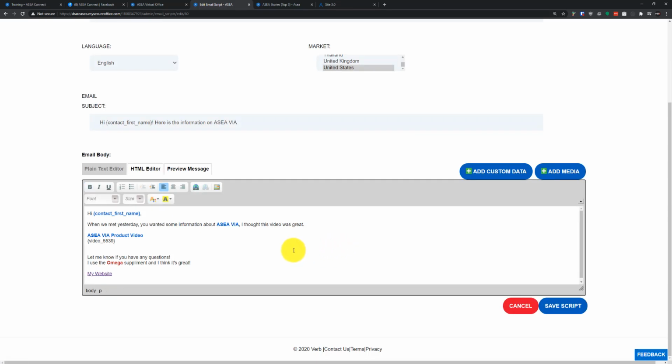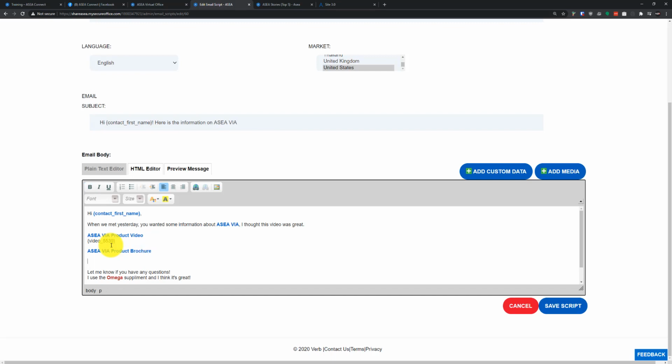All right, so building an email template is very easy. A lot of people have built one for different types of contacts, such as athletes or people who are interested in science. To add multiple pieces of content to this, so here is the one I created for ASEA. Let's say I also wanted to add the brochure, the ASEA brochure. You've already seen my video so far about how to add that video to that. Let's go ahead and add a brochure here as well. I'm going to grab this content here and copy it.